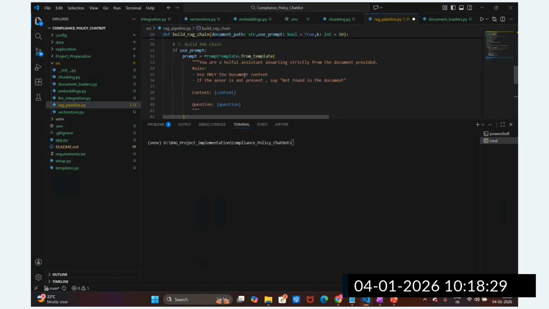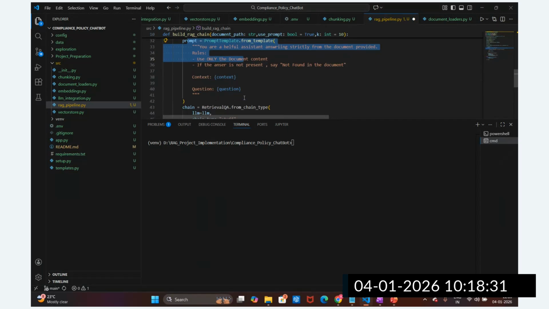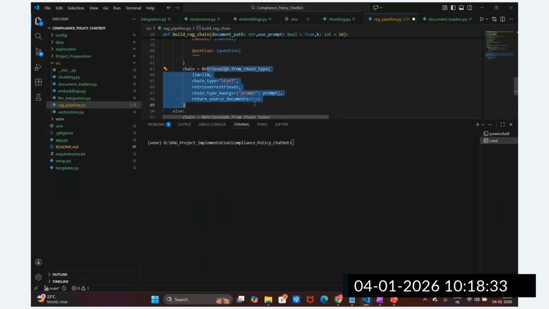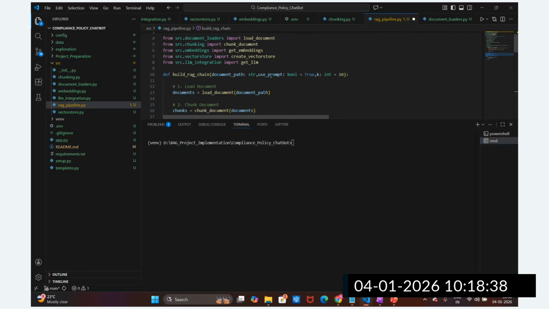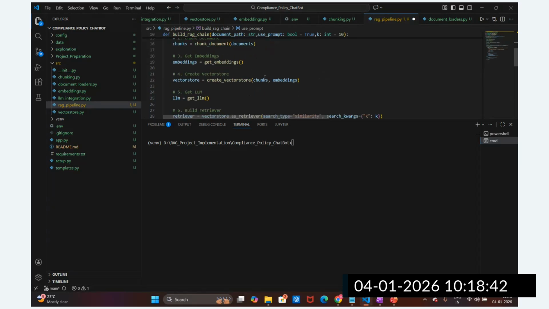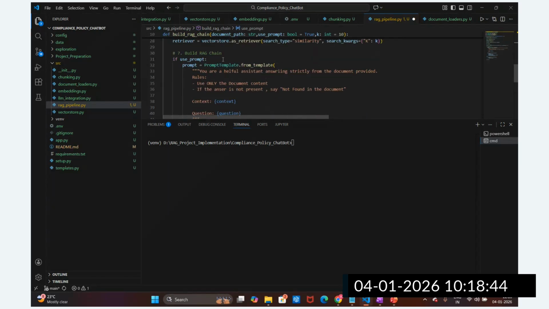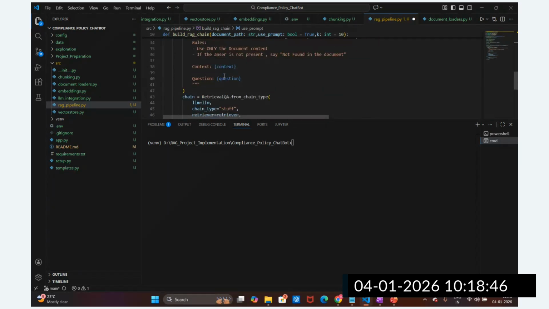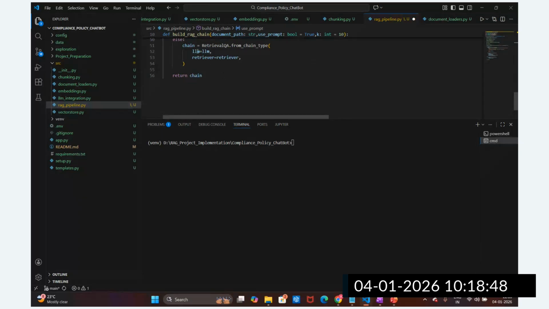But whenever I'm going to utilize the prompt template, this is how I can set up this question answering chain. This is the two-way option. In the use prompt parameter, by default it is true. You can change this also. If you don't want to use the prompt template, you can remove it and simply use the LLM and retriever, what we did.